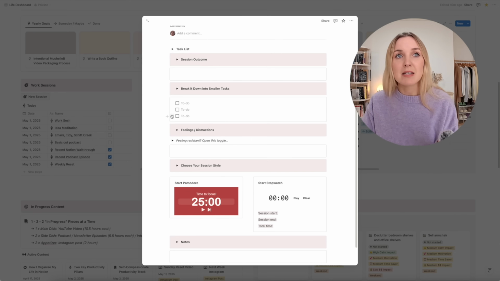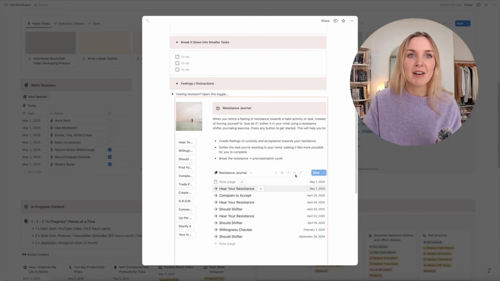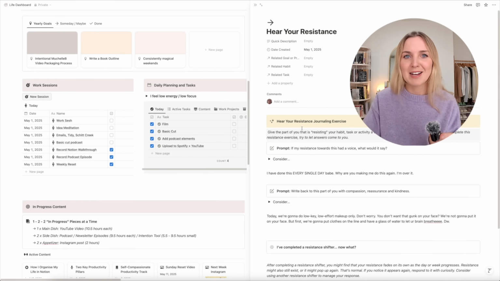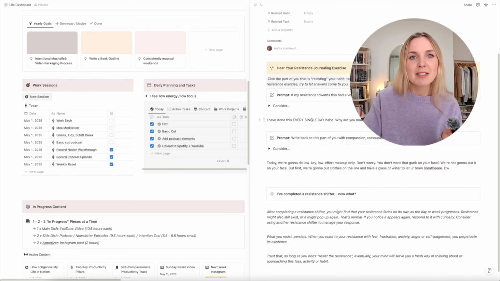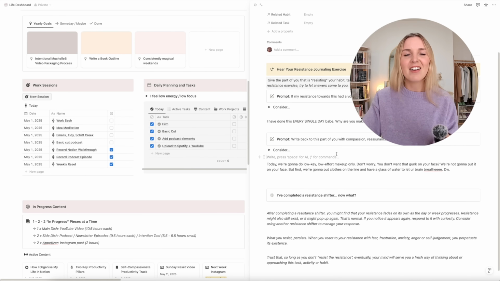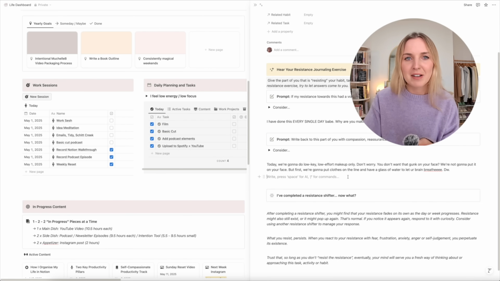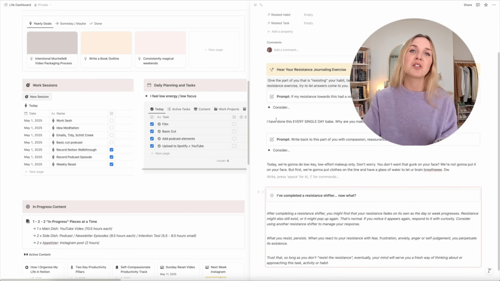If you're feeling resistant, I've also got this toggle here for my resistance journal. So I'll open this one because I did it literally this morning. For example, I was going to record a podcast. I felt really resistant. Didn't know why. I did the Heal Resistance journaling exercise. And I filmed every single day this week. I put makeup on every single day this week. I was feeling so resistant to not filming, but actually putting on makeup. I was like, ugh, I don't want to do it. And then I was like, okay, we're just going to do some low effort makeup today. You know, you don't feel like a full face, fine. I kind of talked to my resistance using this journal and it worked well.